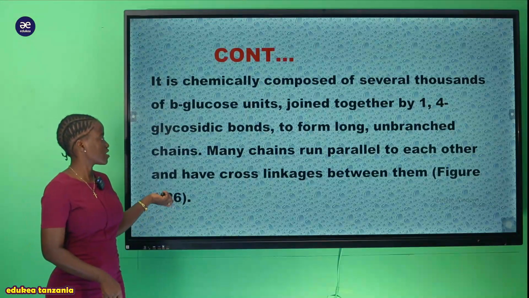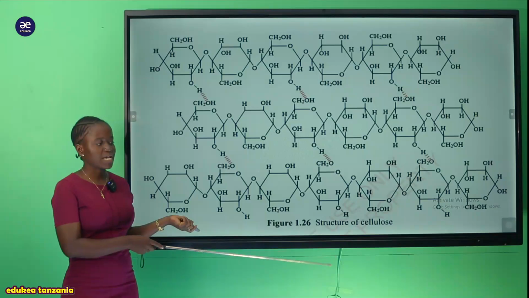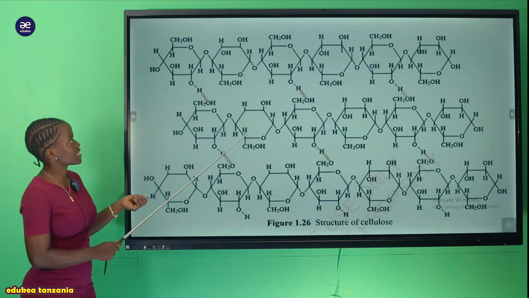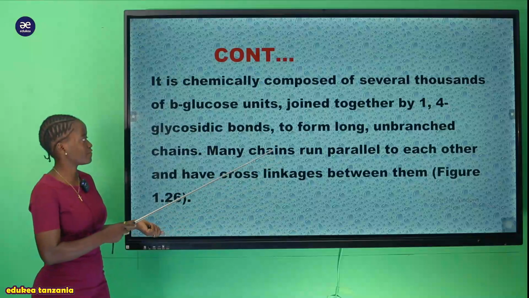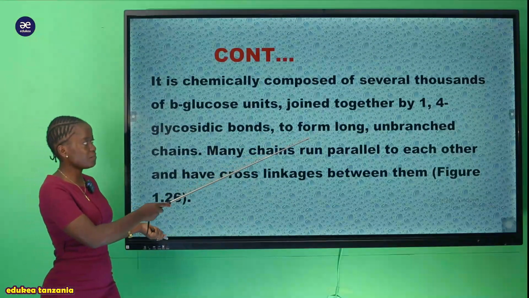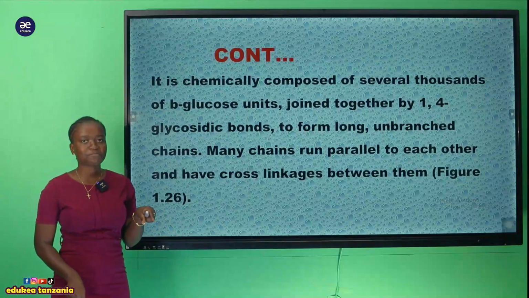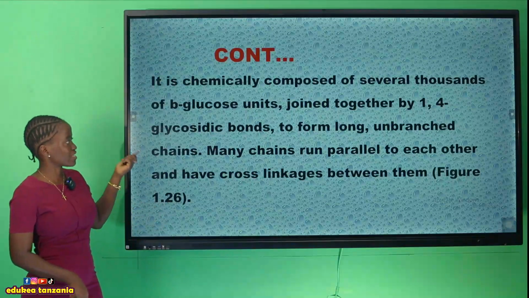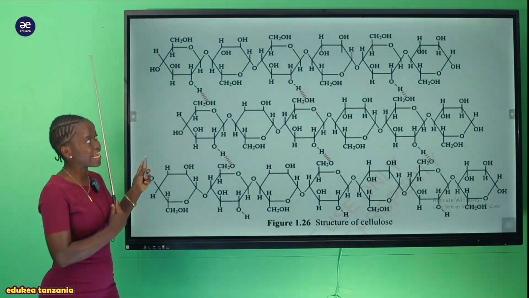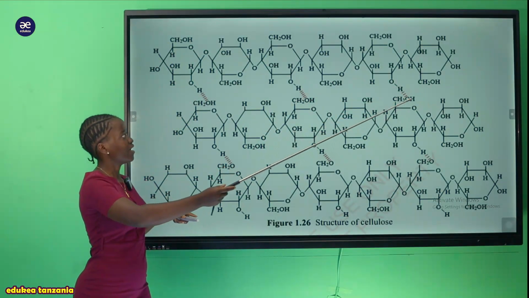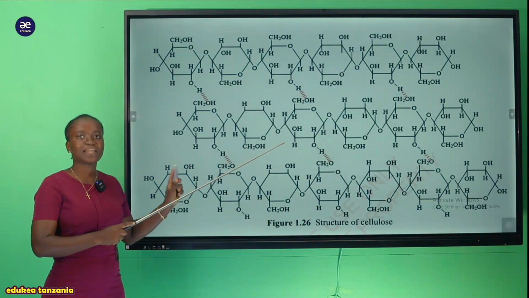Let's see this figure first. So this one is the structure of cellulose. As you can see, this structure of cellulose, it is highly branched due to this thing here. You can see it forms a long and unbranched chain. So now you can see it is very long. Kwa ina maana huku inaendeleaga na kule itakuwa inaendelea. So it is very long and it is formed unbranched.